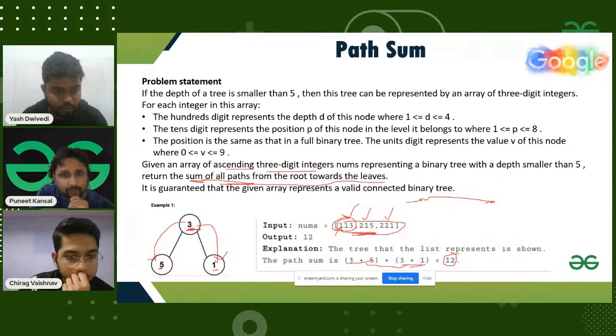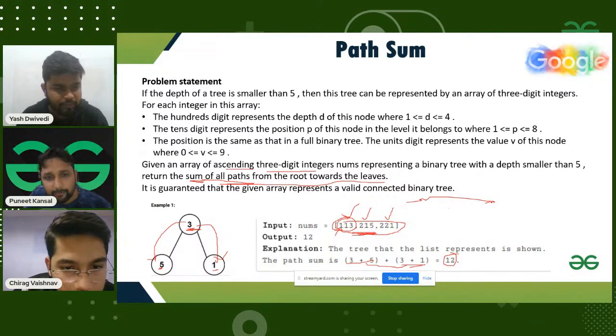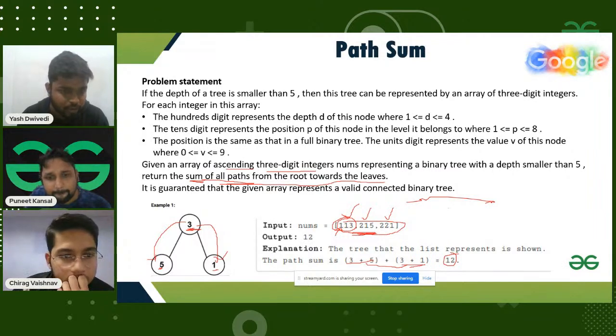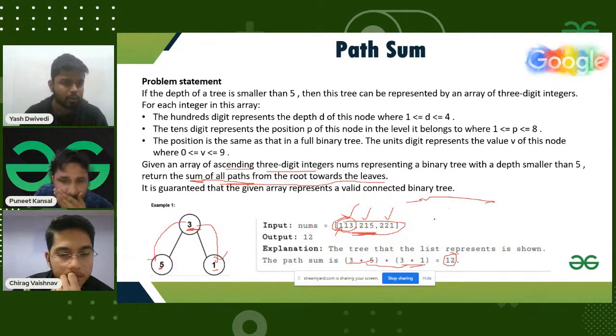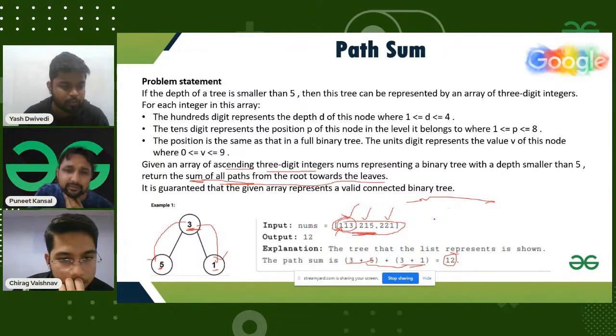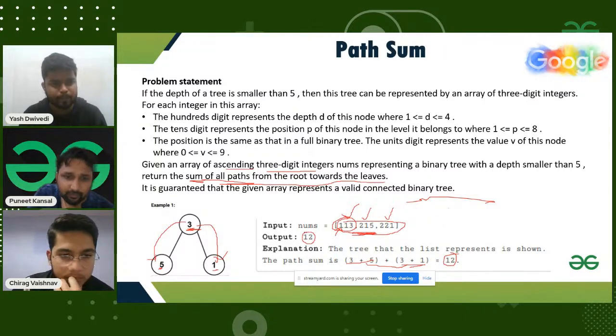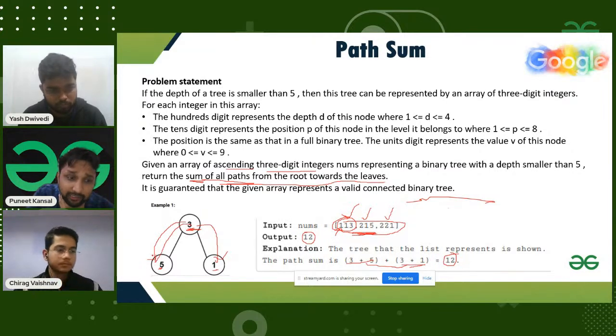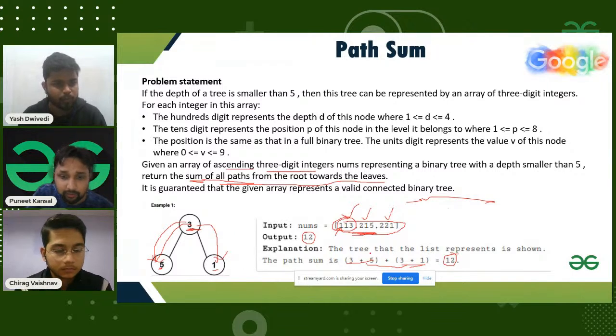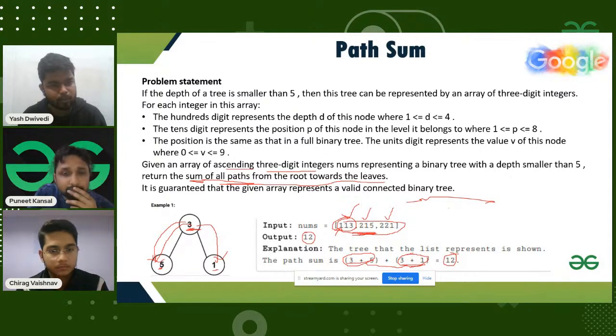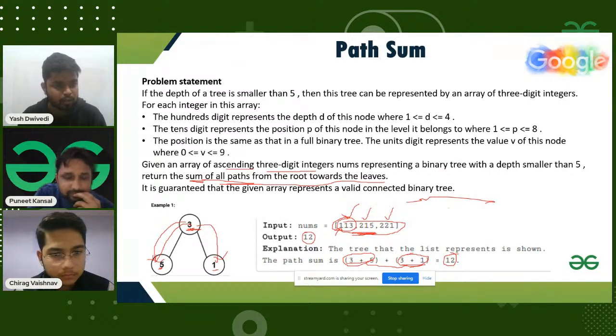Currently, it seems to be clear. Like we just need to build the tree from the data, and then we need to find the path sum. Yes, yes. You need to find the sum for every path from root to the leaf. From root to every leaf, you need to find the sum of that path, and you need to add the sum of every path. And suppose there is just one root, in that case, we just need to return the value of the root. Yes, yes, yes.